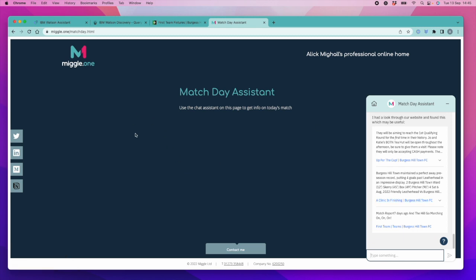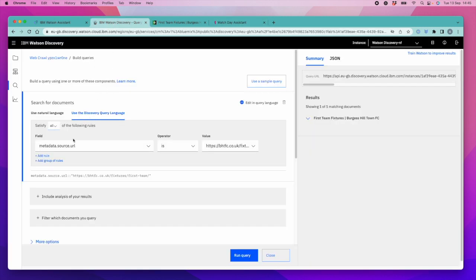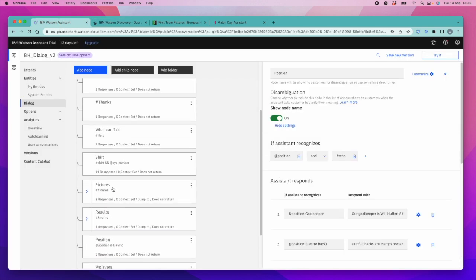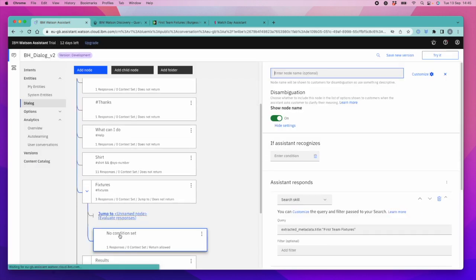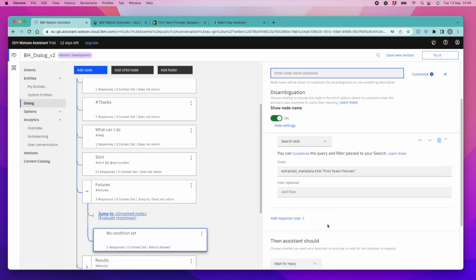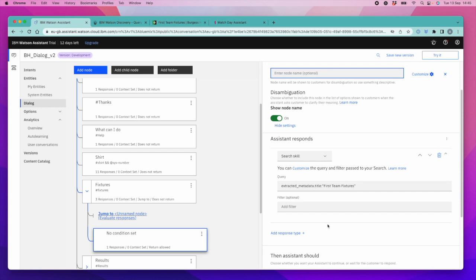However, this is where the integration with Watson Assistant doesn't seem to work as well as it should, because if we look at the Discovery service, when I asked the Discovery service for an article that matches this condition, so basically where the URL of the page equals the location of the fixtures, in which only one result can be true, when I try and run this response in the skill, then it doesn't actually return what I want it to.